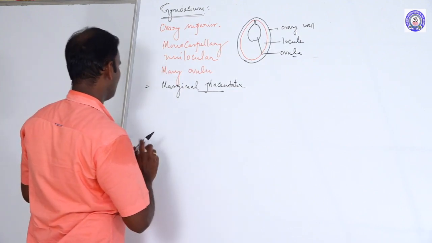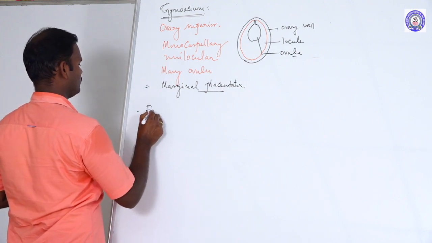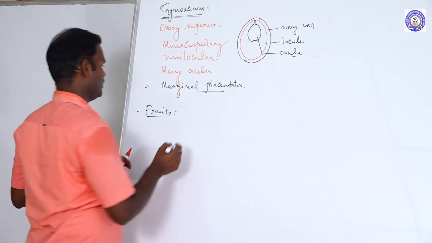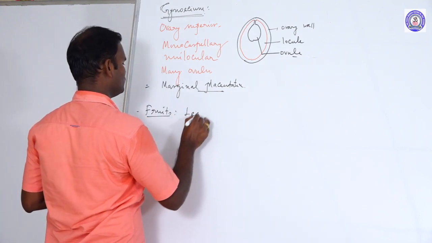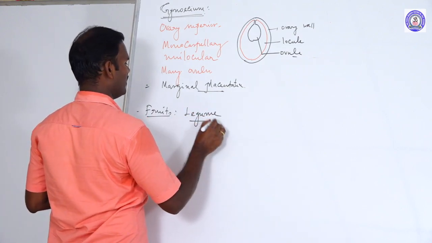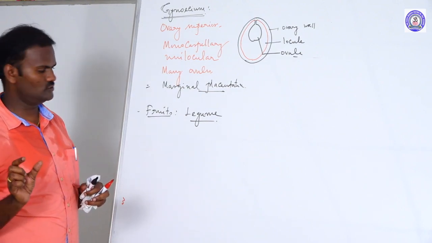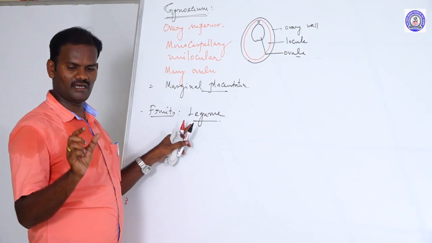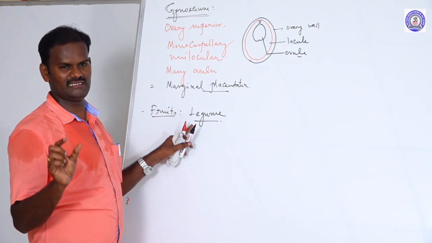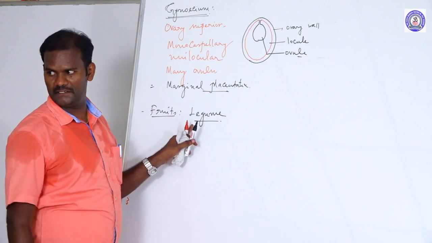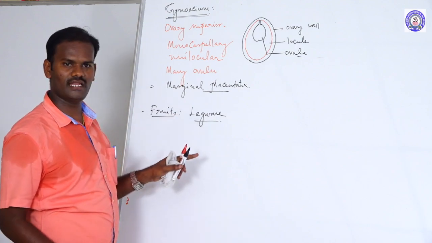The next is fruit. Take the fruits of Fabaceae, mostly legume fruit. Then what is called a legume? It is a dry dehiscent fruit. The pericarp, which is nothing but the fruit wall, is dry in condition. They split open at maturity. These are called leguminous fruits or legumes.